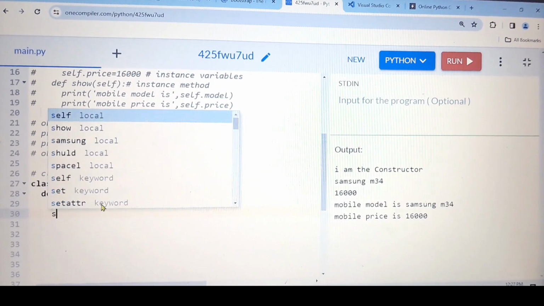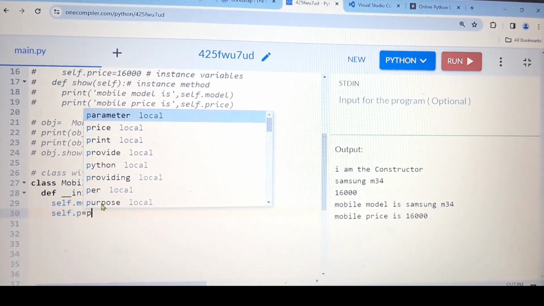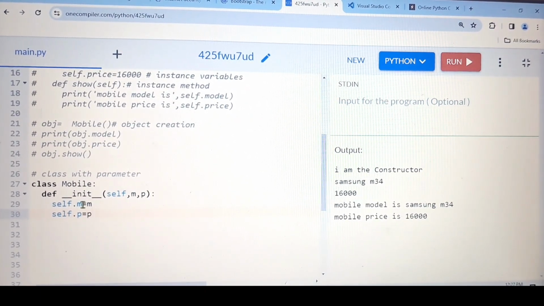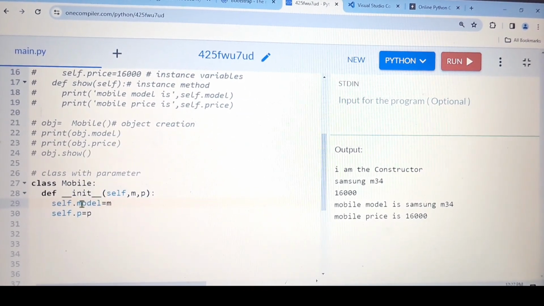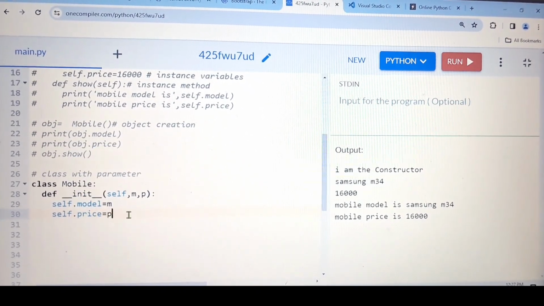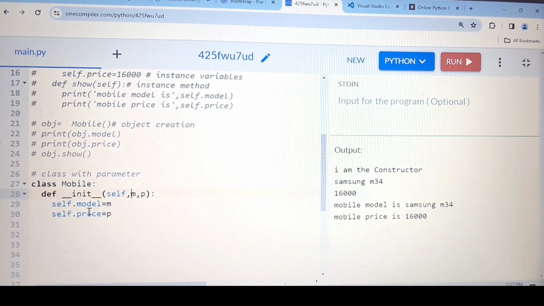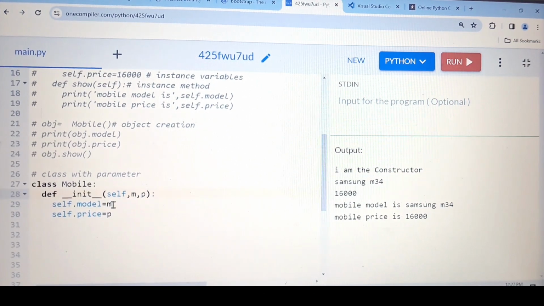Then again, self.P equals P. Here you can give M only or whatever name you want. For example, model, and here price. The point to be noted is that this M and P should be the same as whatever variable you have taken here. But this one you can give any name you want. Whatever you have written here, the same thing you have to use here.